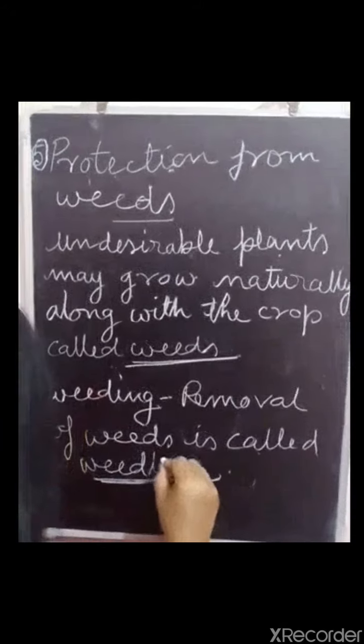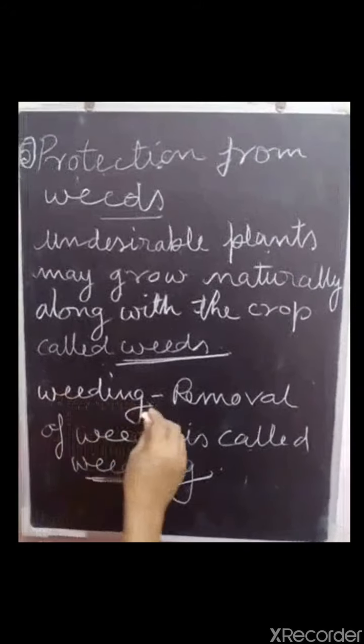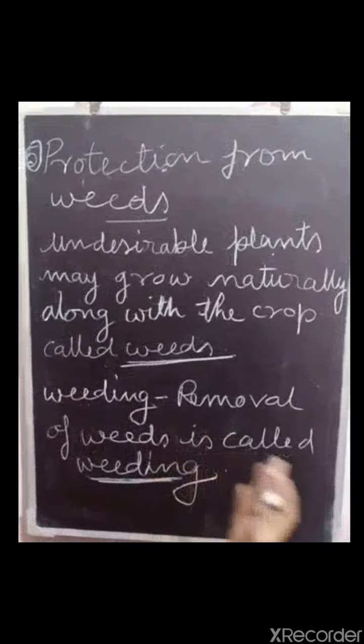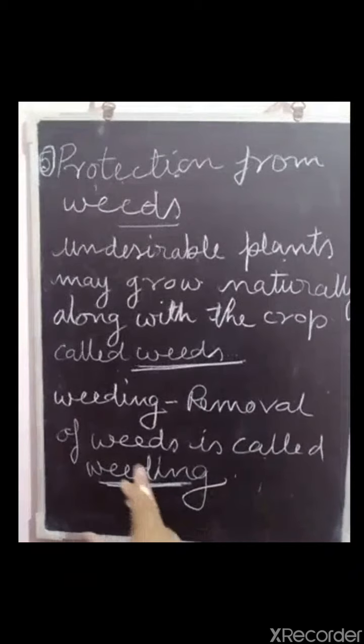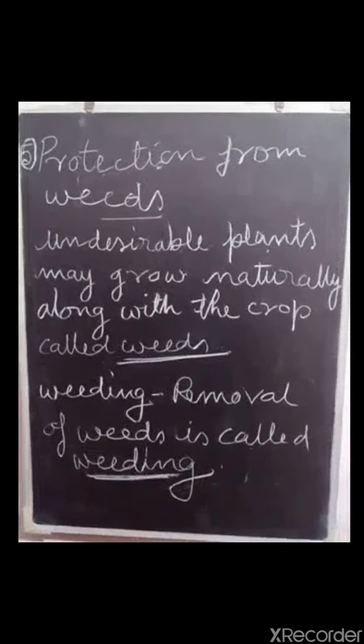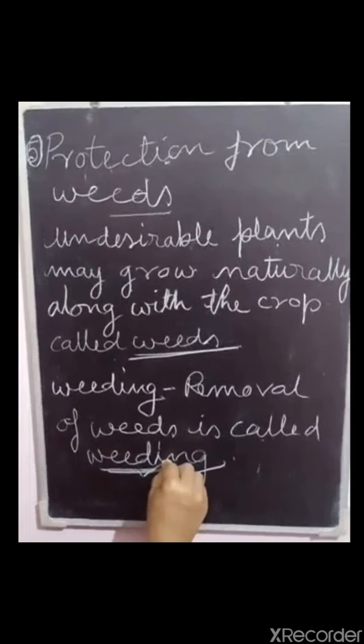Then the question arises, why is weeding necessary? Weeding is necessary since weeds compete with the crop plants for water, nutrients, space and light. So weeding is necessary.